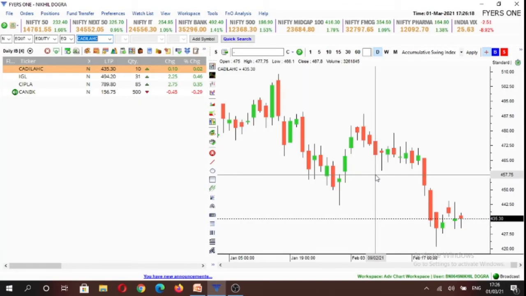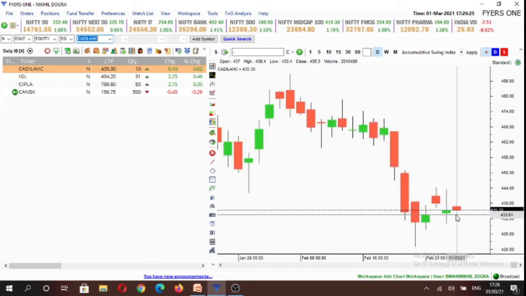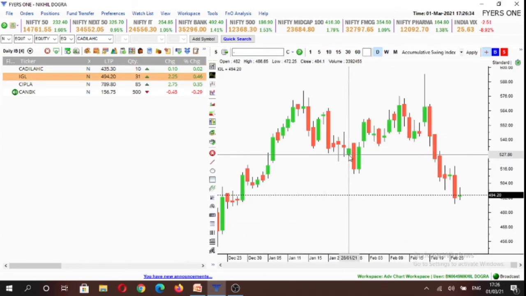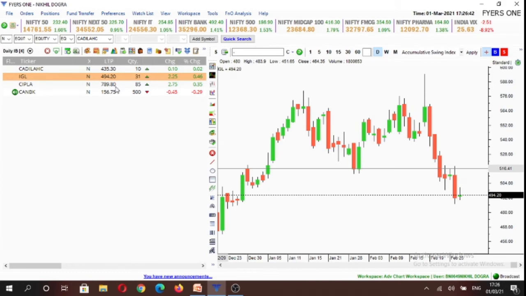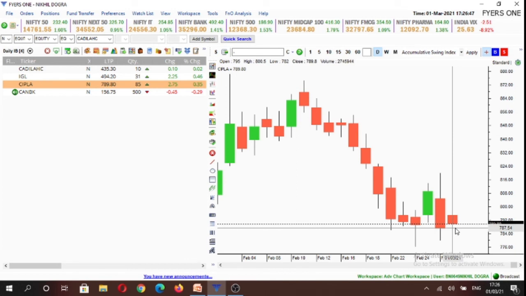Our stock watch list for tomorrow comprises of Cadila Healthcare, IGL, Cipla, and Canara Bank. In Cadila Healthcare, we'll look for a buying opportunity above 438.5 or a selling opportunity below 430.3. In IGL, we'll look for a buying opportunity above 501 or a selling opportunity below 490.2. Our third stock is Cipla. We'll look for a buying opportunity above 800.6 or a selling opportunity below 781.9.